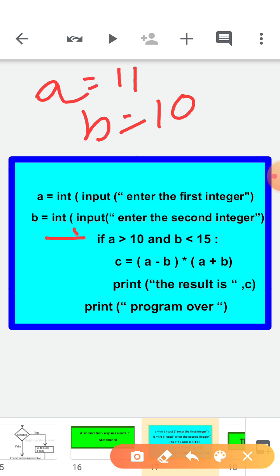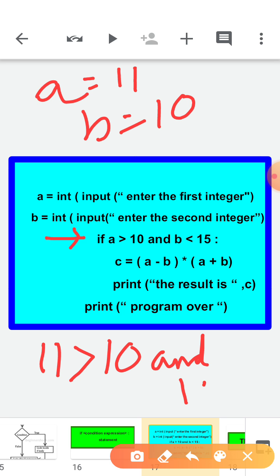So what is the condition here? Again I'm repeating, we are giving a equal to 11 and b equal to 10. So what condition do we need to check? If a is greater than 10, meaning 11 is greater than 10, right? It is greater than 10. Now the and operator is there. Now b is less than 15, 10 is less than 15. You know that in an and statement both the conditions should be true. So this condition is true and this condition is also true, so you are allowed to enter inside the if statement. Now you are under the if statement.